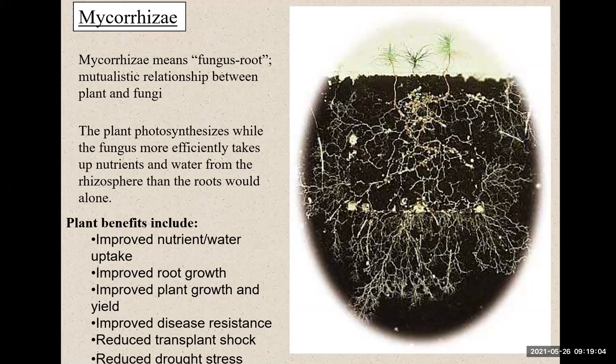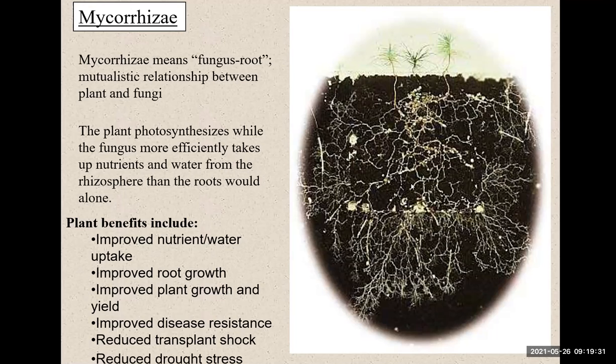It's called mutual, like a mutual understanding between friends, girlfriend, boyfriend. That's the same way as these plants and fungi. The plant photosynthesizes to make its own food, while the fungus more efficiently takes up nutrients and water from the rhizosphere than the roots would alone.